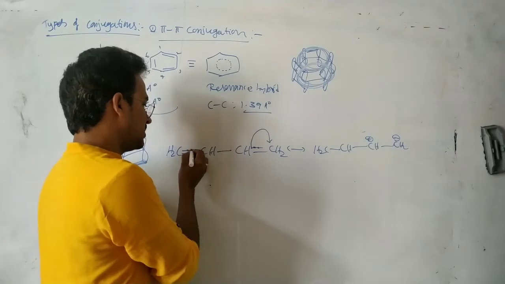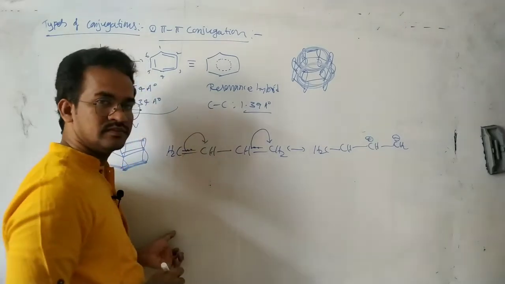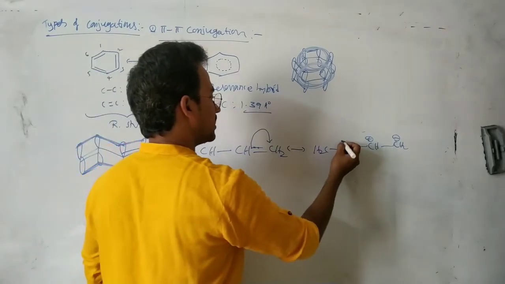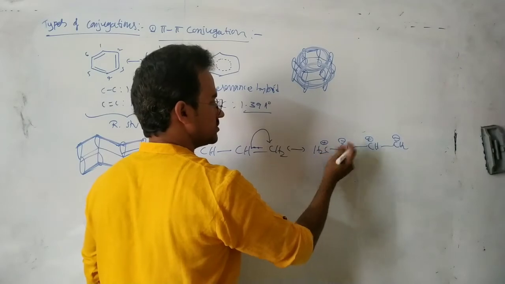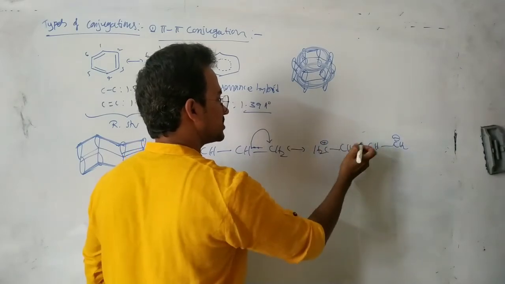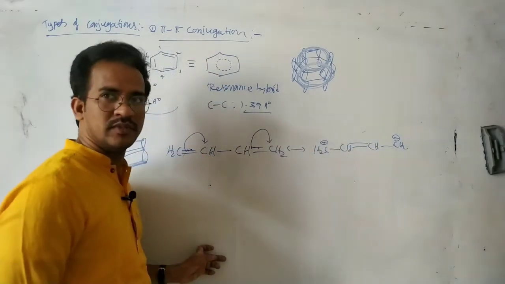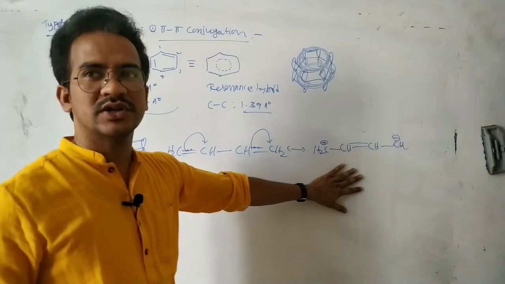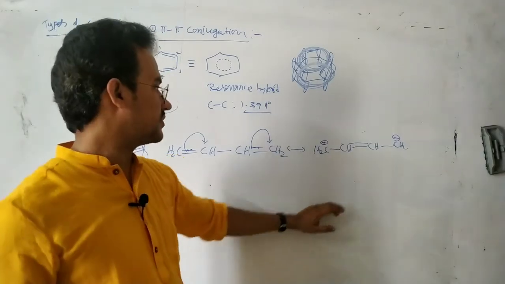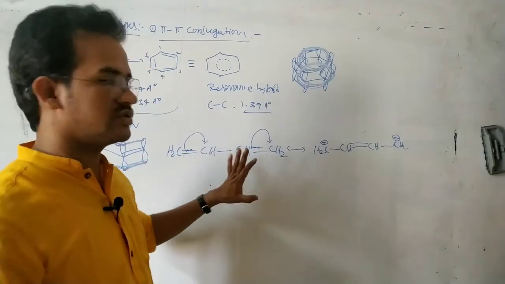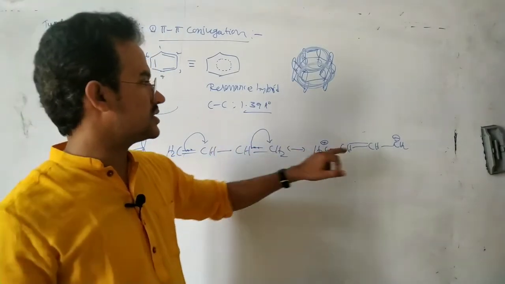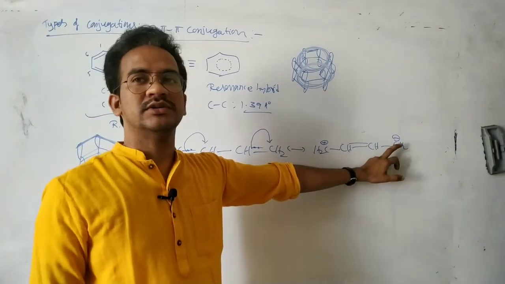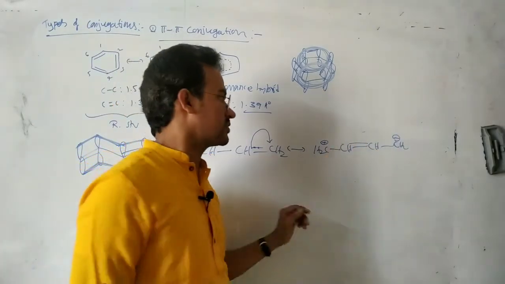Shifting pi electrons to this carbon again, this carbon carries a negative charge and here a positive charge. But since negative and positive are adjacent to each other, a pi bond will be formed. It is also one of the possible resonance structures. The total number of electrons is the same: here pi electrons 2, here pi electrons 2, that means 4. Here pi electrons 2, and the negative charge means 2 more electrons, so 4 electrons.